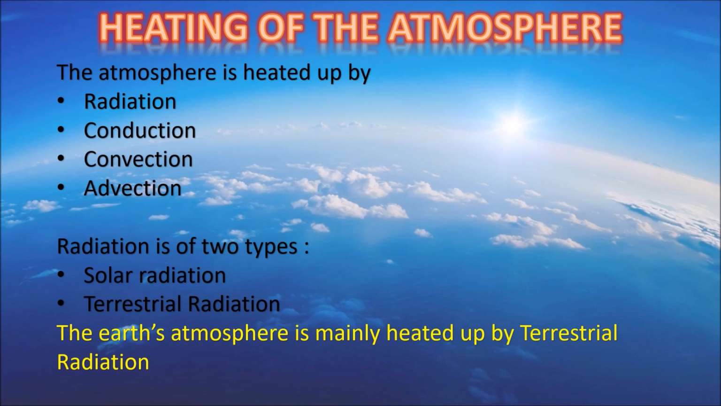When the air near the earth's surface gets heated up by coming in contact with the hot surface of the earth, it is called conduction. The transfer of heat by the movement of heated air or water vapor is known as convection. Transfer of heat by horizontal movement of air is known as advection.